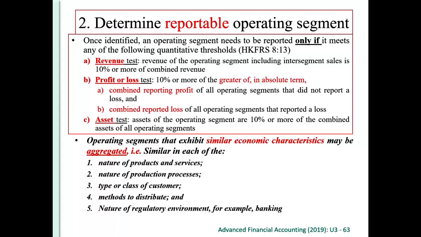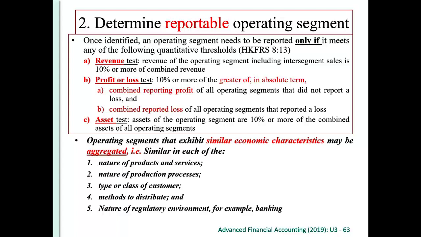If the profit of this entity is 10% of this combined reported profit, then it is reportable. Or if it is 10% of the combined reported losses of all operating segments that report a loss. So we add all the loss-generating segments together, and then we get the combined reported loss. Right? We don't know which one is bigger.